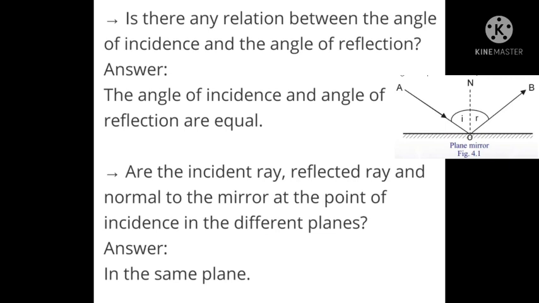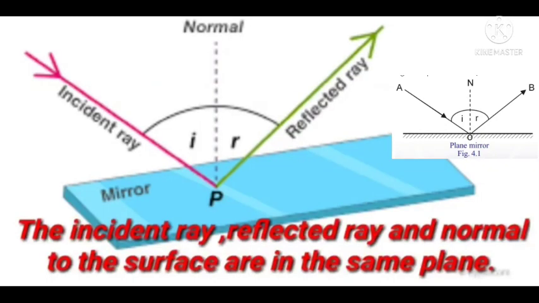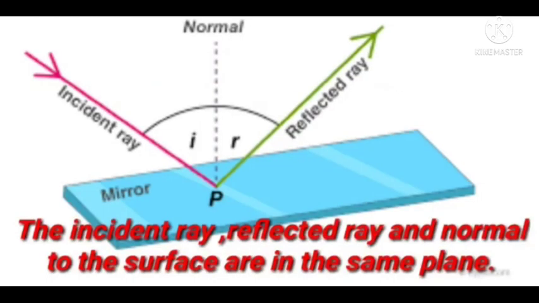Are the incident ray, reflected ray and the normal to the mirror at the point of incidence in different planes? No. The incident ray, reflected ray and the normal are in the same plane. Here we can see the incident ray, the reflected ray and normal to the surface are in the same plane. It is a very important point.